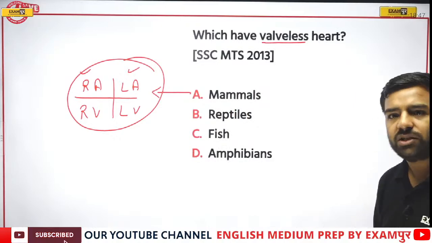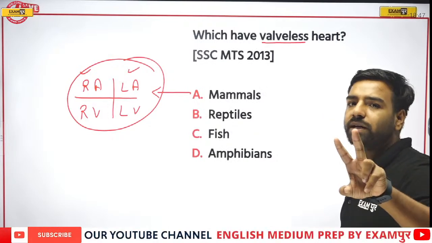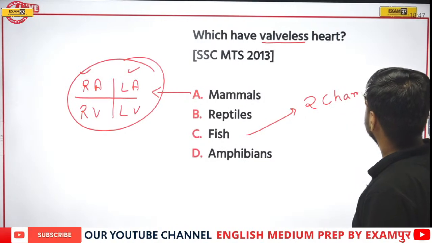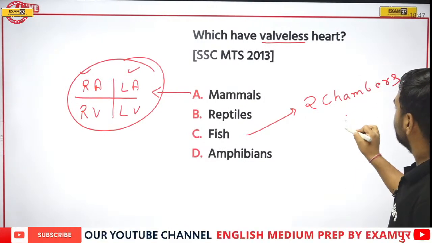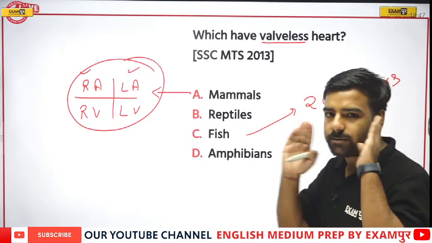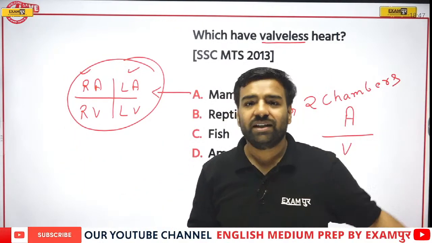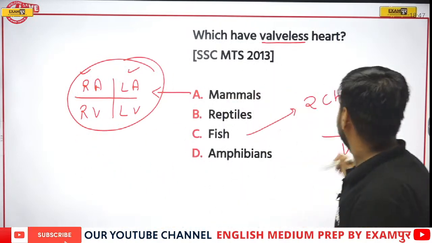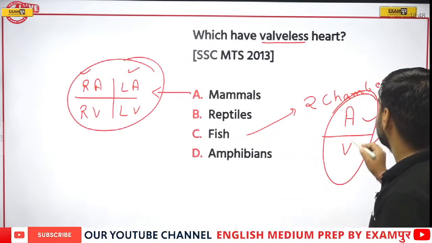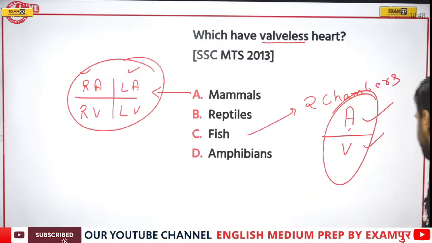Now if I talk about fish, absolutely correct Abhishek. Whenever we are talking about the fish, there are only two parts. There are only two chambers in the fish. I'm writing here, there are only two chambers. And those chambers are, this is auricle, this one is ventricle. Absolutely correct Amisha. Awesome. So yes, we have only two chambers. Now there is no such right-left concept, but there is the presence of auricle and ventricle. And hence we can say that here fish will be the correct answer because there is no such valve included. Since there is no valve, we call it valveless. So option number C is correct.